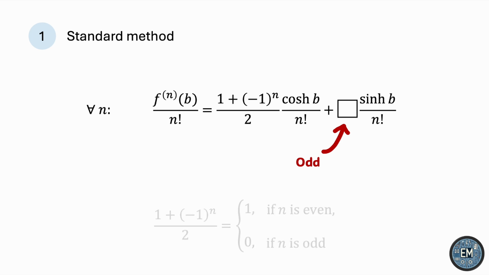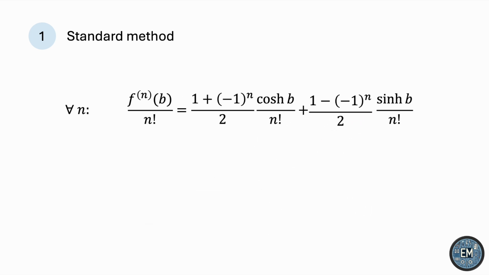For the hyperbolic sine, we need something that will eliminate the evens and keep the odds. So we'll use something similar, except that we'll have a negative sign instead of a positive sign. So we'll have 1 minus -1 to the n all over 2. And that'll give us 0 for all the even n and 1 for all the odd n. So this is precisely what we want for terms involving the hyperbolic sine of b.